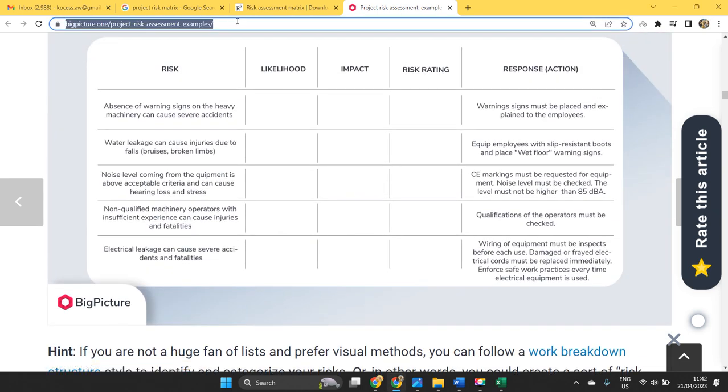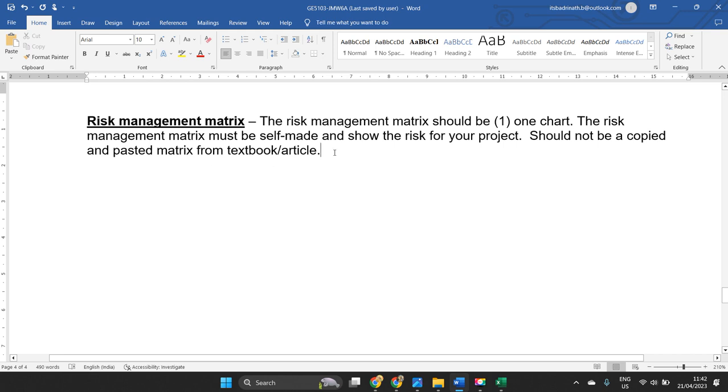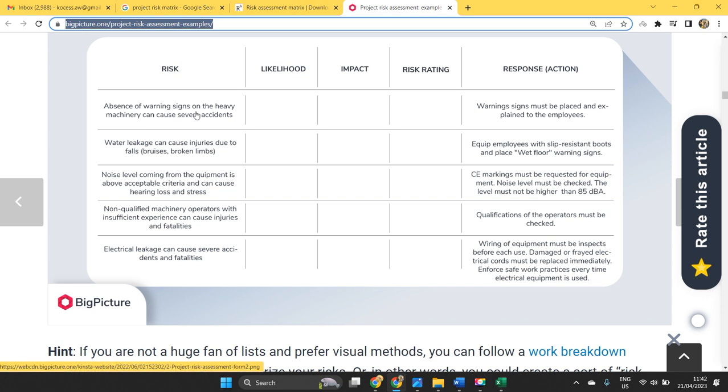You just cross check this link. I will share this link with you. From that, you can easily understand how a risk matrix can be created. So this is one best example. This is the risk, and describe.